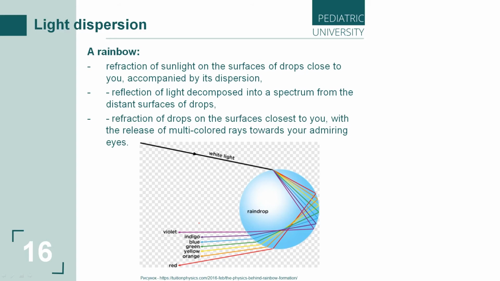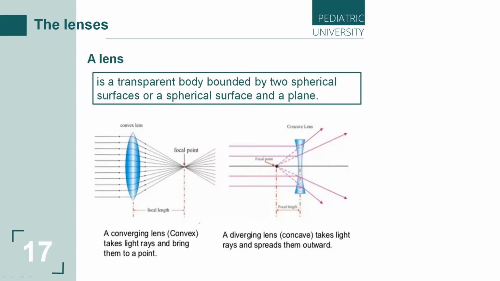That's all. Only physics around us. So, we discussed with you the basic laws of optics, light dispersion. Now, we must move on to discussing lenses. The British Museum has a lens that is more than 3,000 years old.